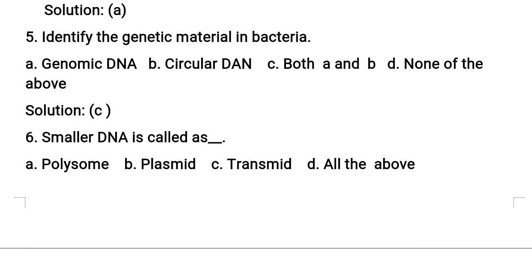Let's see options. A, genomic DNA. B, circular DNA. C, both A and B. D, none of the above. Genetic material in bacteria is genomic DNA, and as usual circular DNA also. So with options A and B, C is the correct option for this question. Understand?